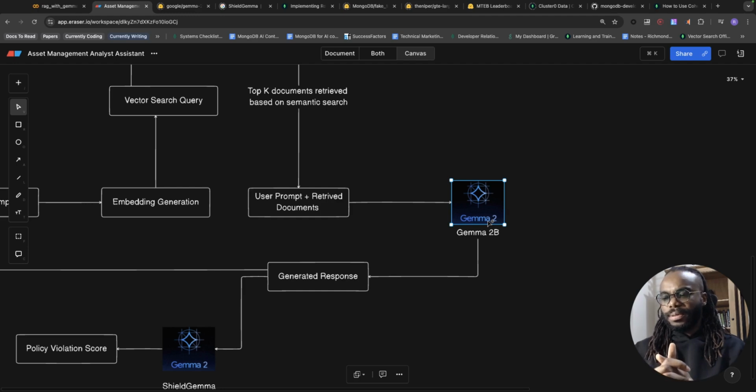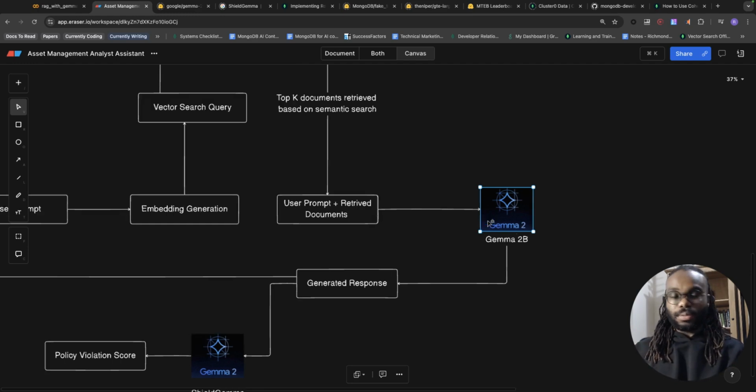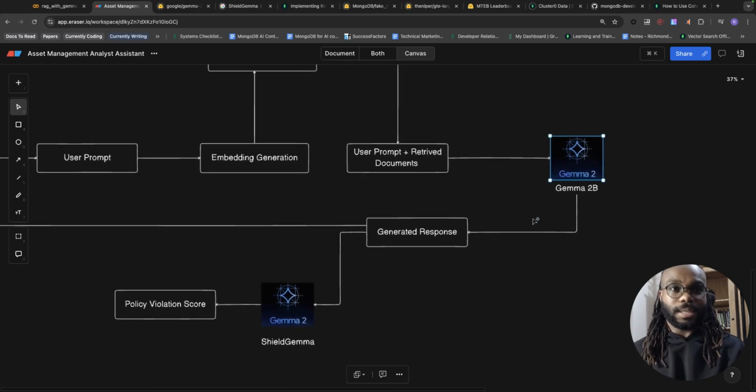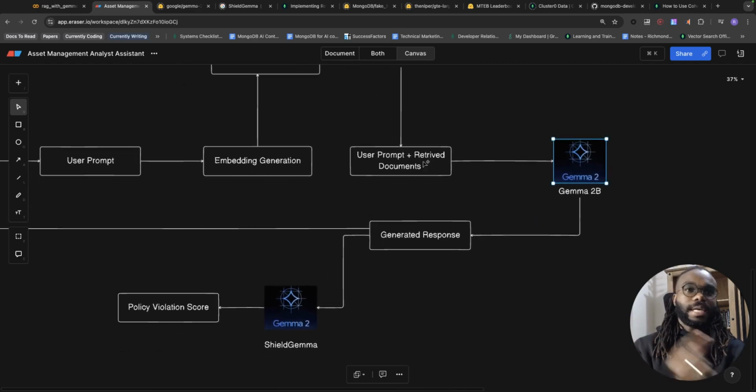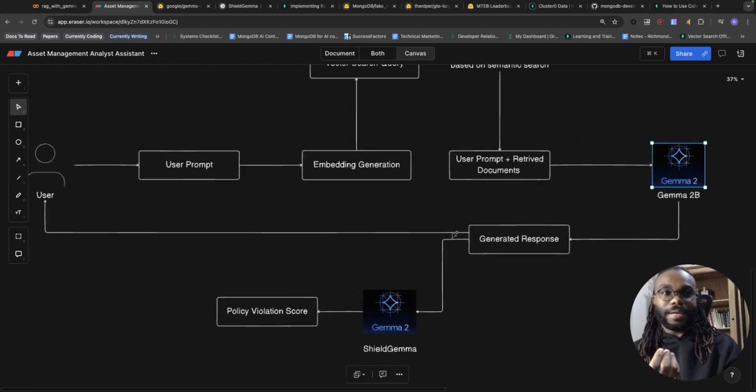Gemma is a family of models that were trained using the same architecture as the Gemini model, which is Google's more powerful, robust large language model, well, multimodal model at this point. So we're going to pass in the user prompt and the retrieved documents into Gemma, and Gemma is going to give us a generated response.